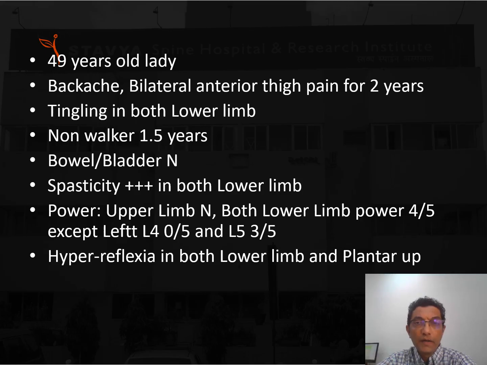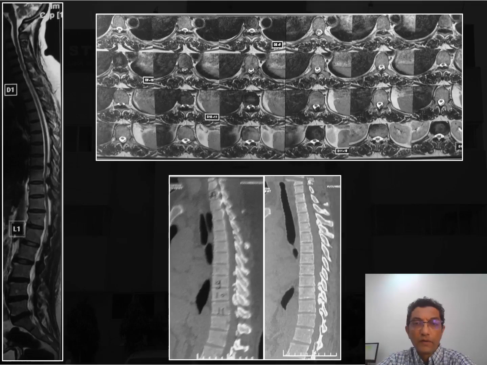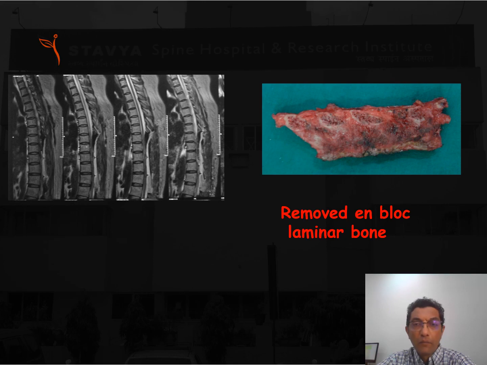Another case, a 49-year-old lady with both thigh pain for 2 years and tingling numbness in both lower limbs. She was a non-walker for 1.5 years, with spasticity in both lower limbs. Her neurology was power grade 3/5 with hyperreflexia and plantars upgoing. X-ray reveals increased bone density, and one can see calcification of the ligamentum flavum, which is predominantly compressing the posterior cord. She was operated by en bloc removal of the lamina at the compression level. One can see adequate decompression in the MRI.